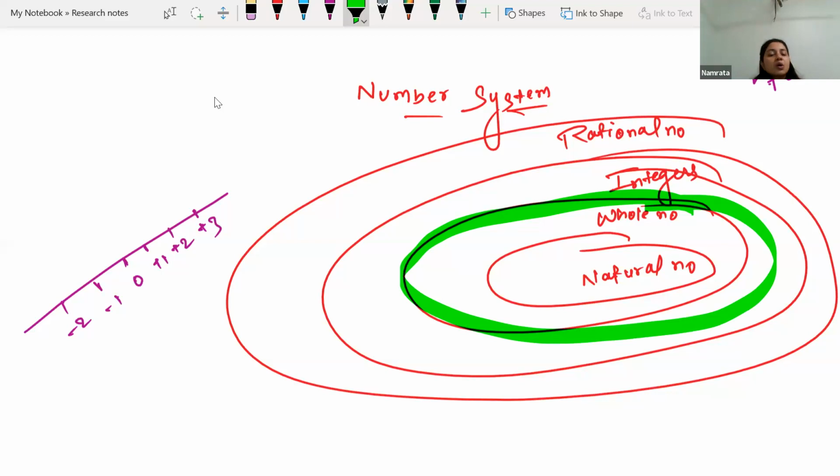No. So all the rational numbers are not whole numbers. Whatever is inside the circle of whole numbers, like all natural numbers are whole numbers, we can say. If I am talking about integers, then we can say all the whole numbers are integers, all the natural numbers are integers.